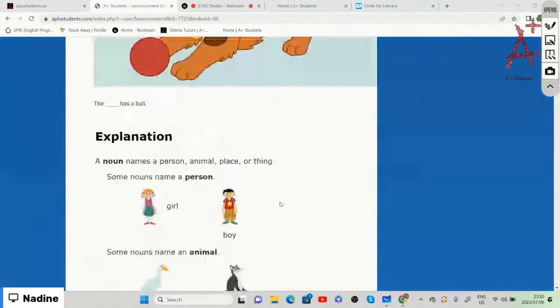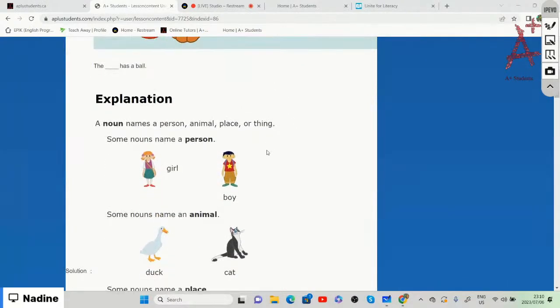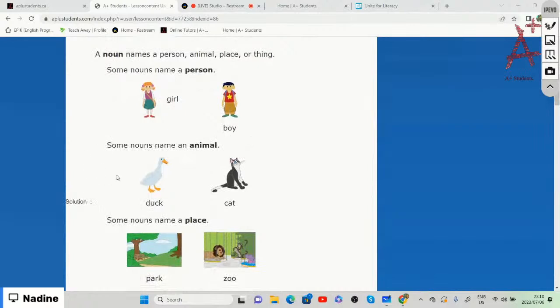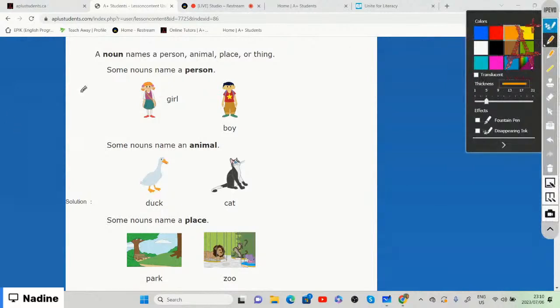Once again, we said that a noun names a person, an animal, a place, or a thing. Let's look at a few examples of the different nouns that we have.